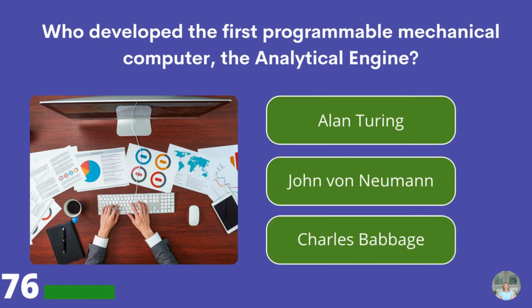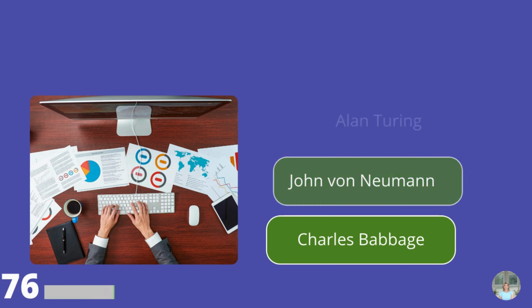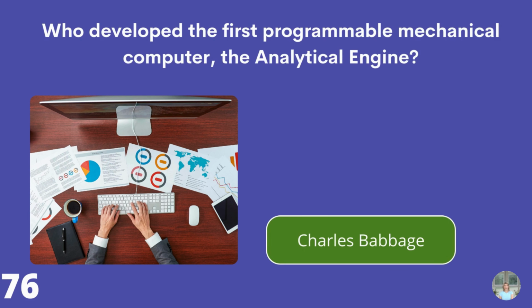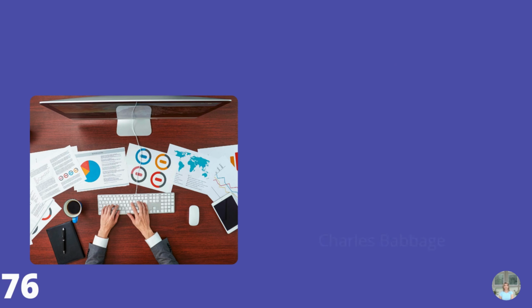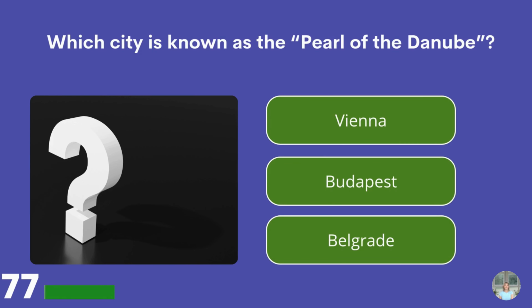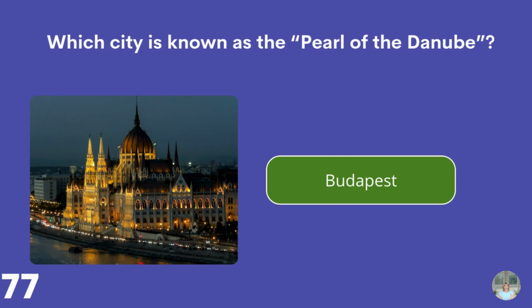Who developed the first programmable mechanical computer, the analytical engine? Alan Turing, John von Neumann, or Charles Babbage? Charles Babbage. Which city is known as the Pearl of the Danube? Vienna, Budapest, or Belgrade? Budapest.